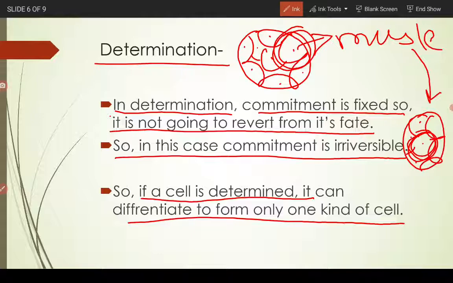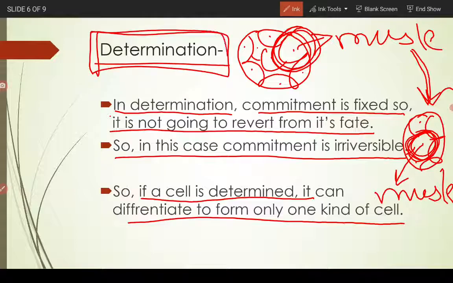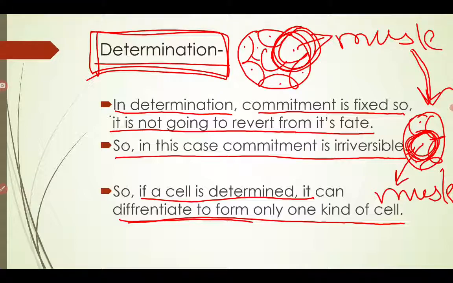You take out the muscle cell and put it into a developing embryo among the kidney forming cells, but you will see that this cell, if it is determined, would still form muscle and not a kidney. Determination had occurred, so the fate of the cell could no longer be changed. You could not change the cell's mind now, so it would only form what it had decided to become.